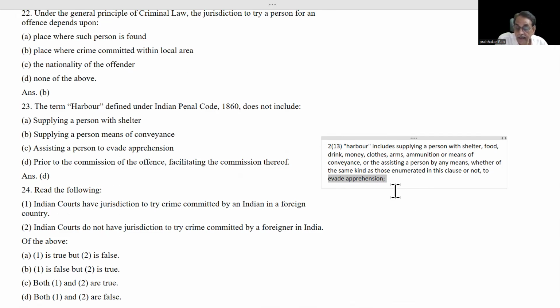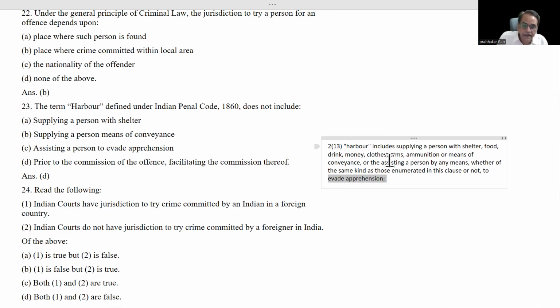Before committing the crime, if all these things are asked, then those will not come in the definition of harbor. That difference you have to understand. All these things will come within harbor, but only after committing the offense and avoiding the arrest. Or if he has been alleged to commit an offense, he did not commit any offense, but police is hunting him.